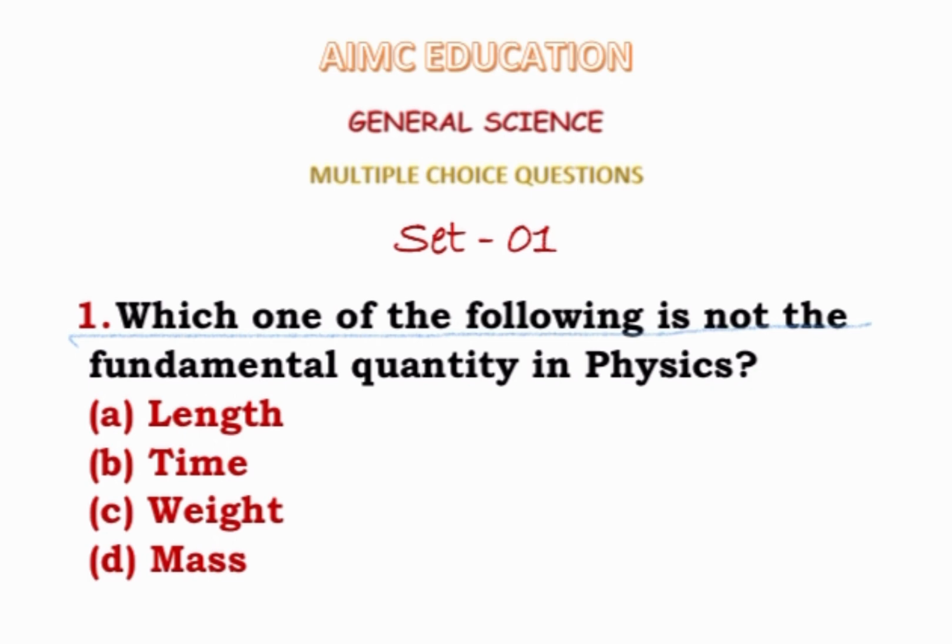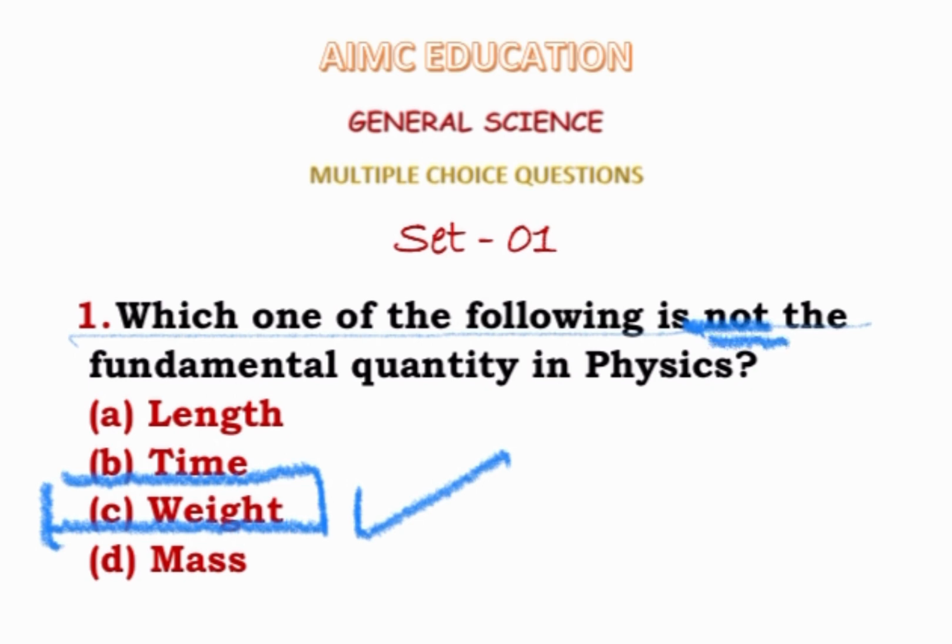First question is, which one of the following is not the fundamental quantity in physics? Length, time, weight, mass. We all know that length, time and mass are fundamental quantities in physics, and in this case weight is not the fundamental quantity, so our answer will be weight, because they have asked what? Not. Which one of the following is not the fundamental quantity in physics?